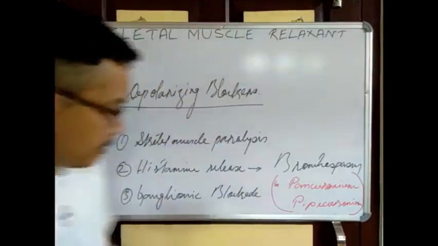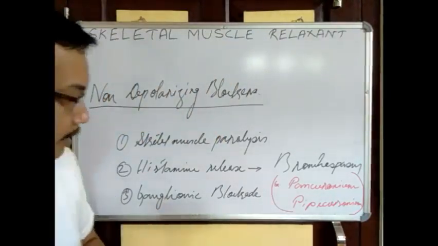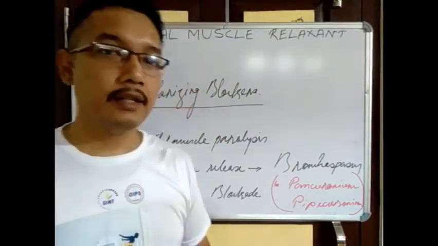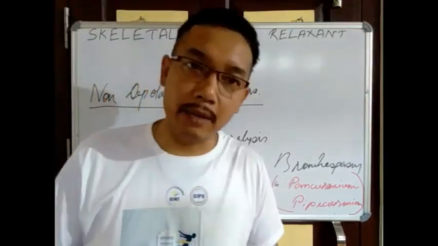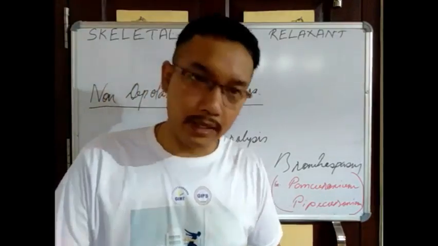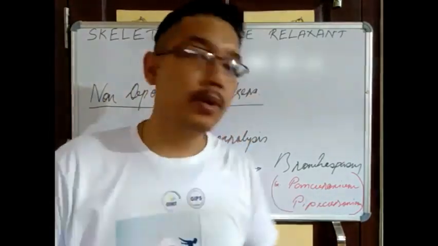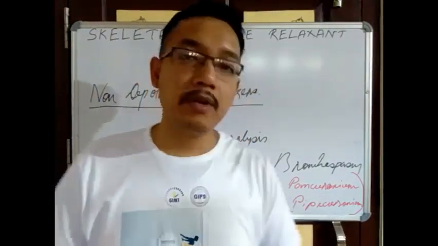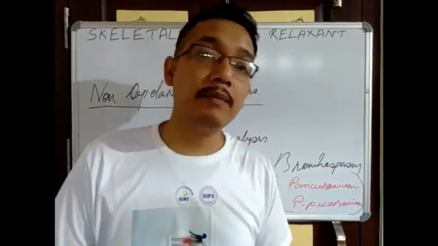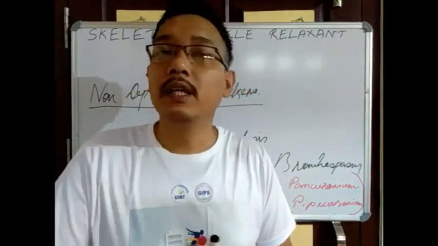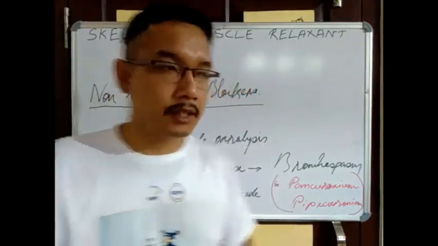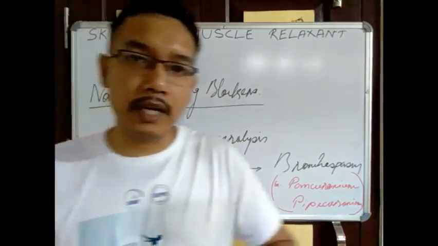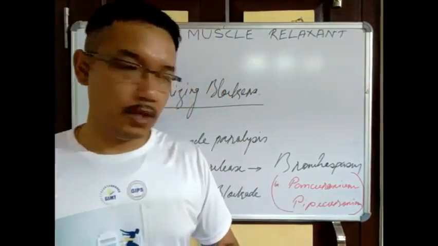Okay, next, some drugs can cause ganglionic blockade. That means they can block the NN receptors also, more or less, except pancuronium and pipecuronium. Pancuronium and pipecuronium are both steroidal drugs coming under the category of non-depolarizing blockers.